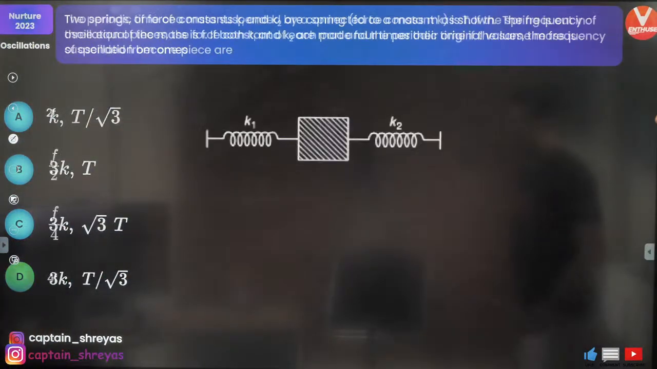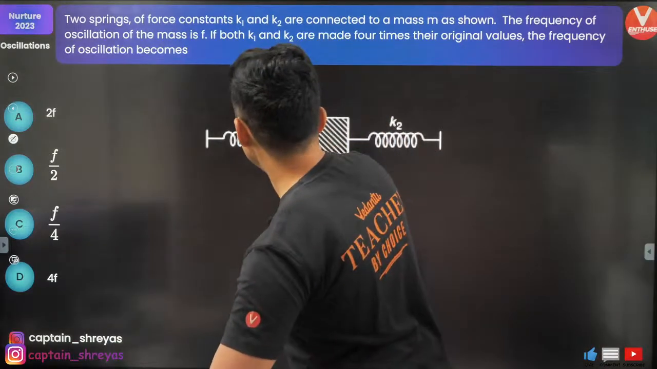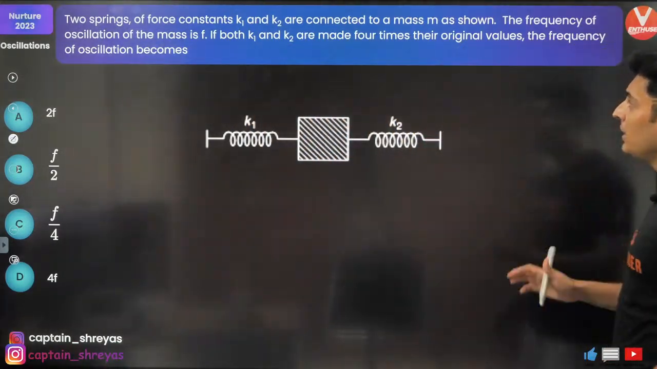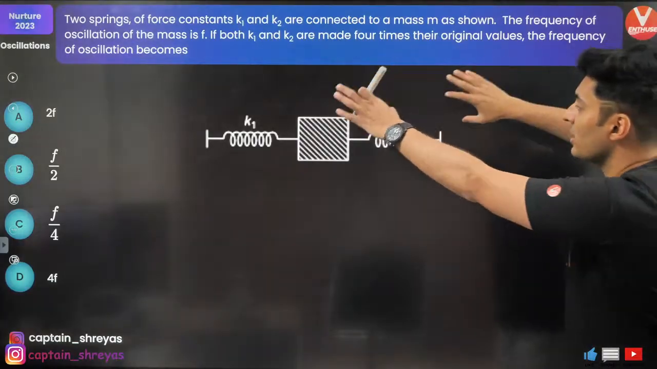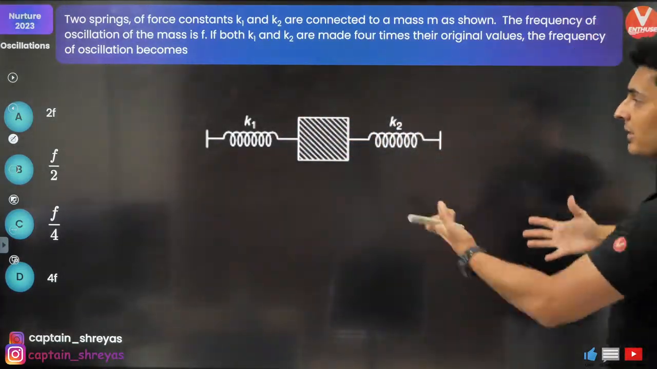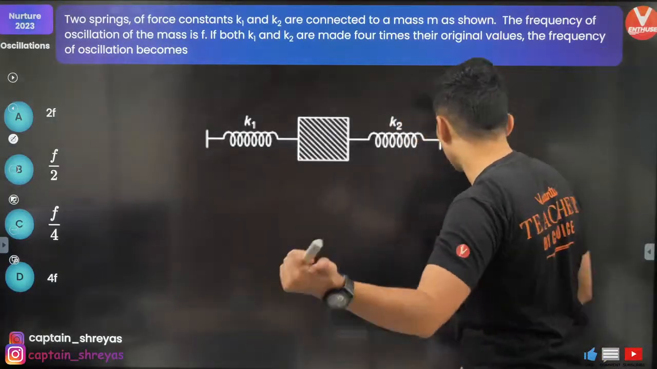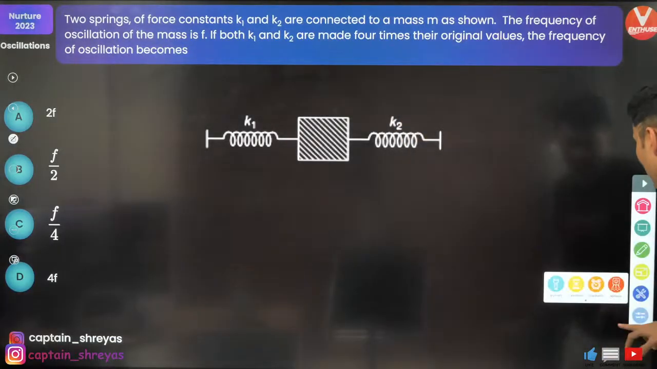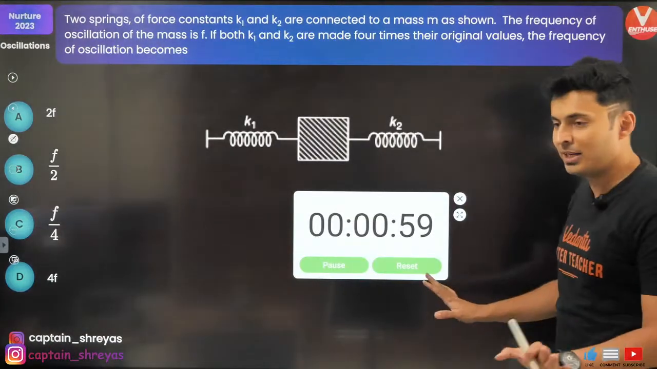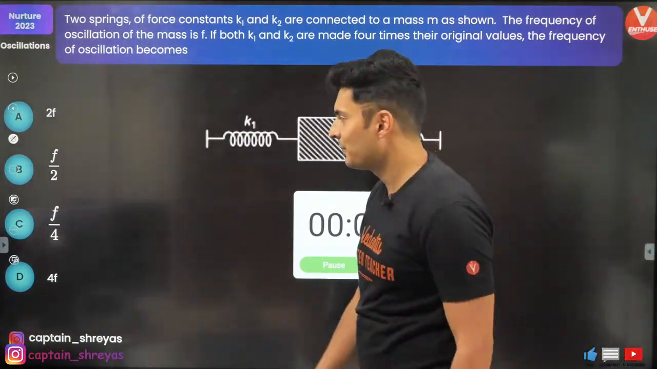Here comes the next question on your screen now. 2 springs, 1 mass. Both the spring constants are made 4 times. The question is, how many times will the frequency become? Okay, I'll give you 1 minute. Let's see how many of my warriors are very good at this question. 1 minute, guys. Come on. Let's see how many of you can do this.